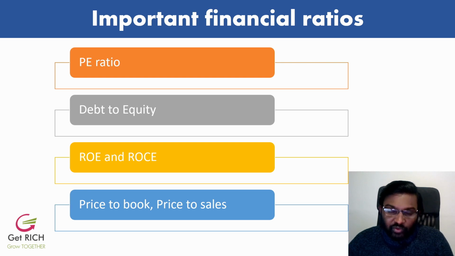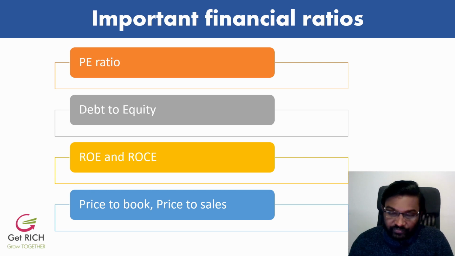So you have to take advantage of this short-term opportunity. You have to find the reason why the stock is falling, or why the PE ratio is at a lower value. So this is all about the PE ratio, and that's very important. I like companies with a PE of 15 to 20, and if it's a very good growth company, I can go up to 30, 35, or even 40. But usually I don't go above 40, so I don't buy companies with a PE value of more than 40.